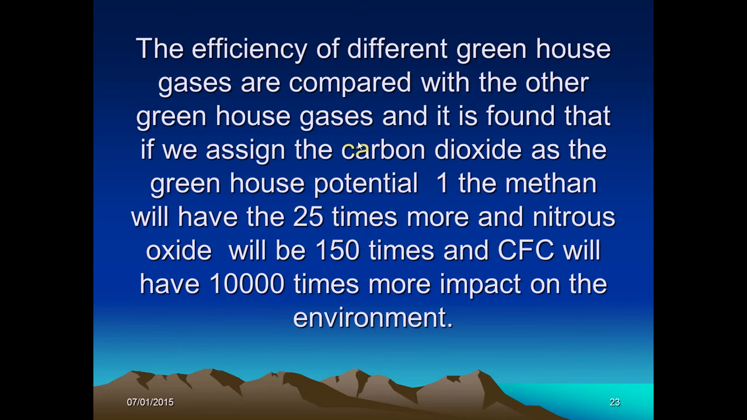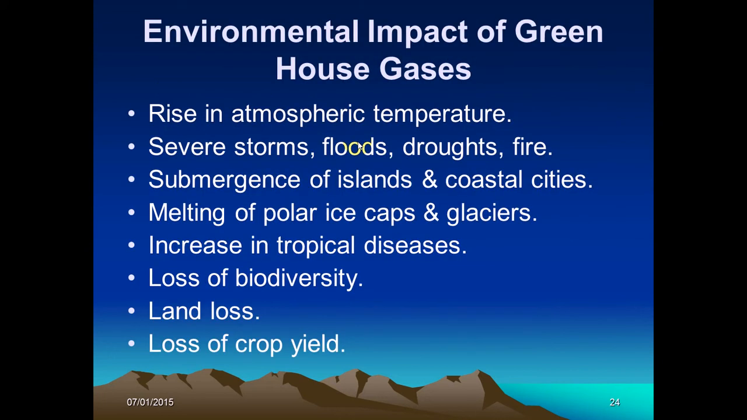The efficiency of different greenhouse gases is compared, and it is found that if we assign carbon dioxide a greenhouse potential of 1, then methane has a potential 25 times more, nitrous oxide 150 times, and CFC will have 10,000 times more impact on the environment. Finally, we will discuss some environmental impacts of greenhouse gases. These are rise in atmospheric temperature, melting of polar ice caps, increase in tropical diseases, etc.